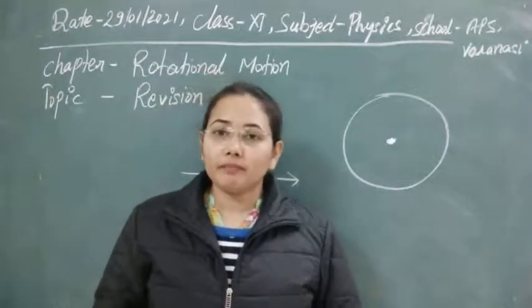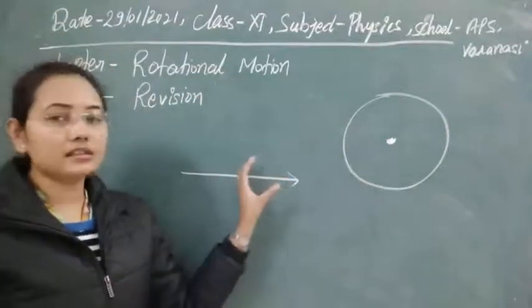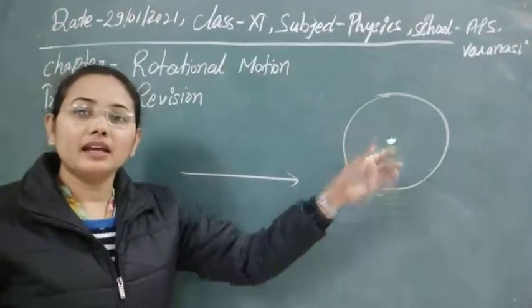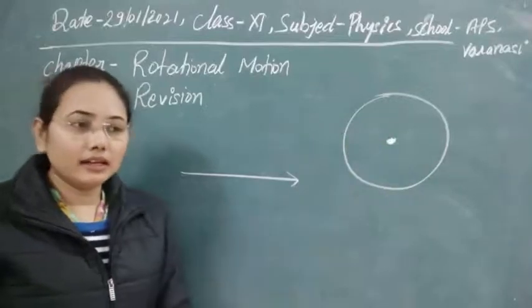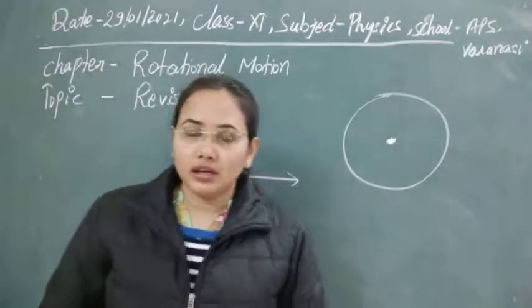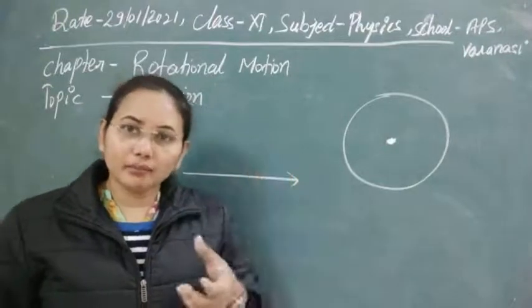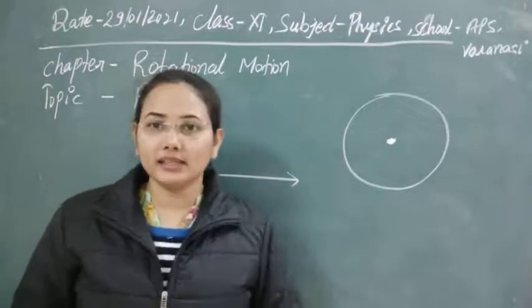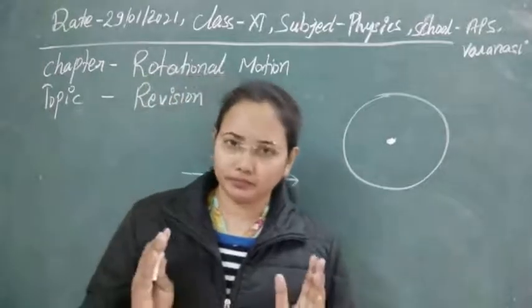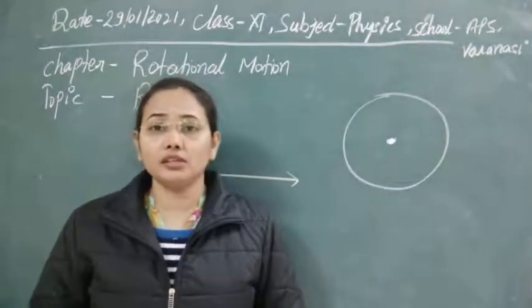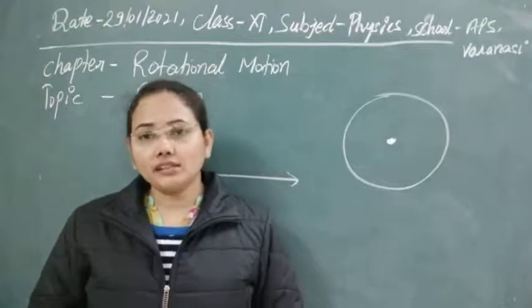But whenever a body is rotating as well as moving linearly, like if you throw a spinning ball, the ball spins and also moves in the forward direction. So at that time the ball is doing both kinds of motion, rotational as well as translational.